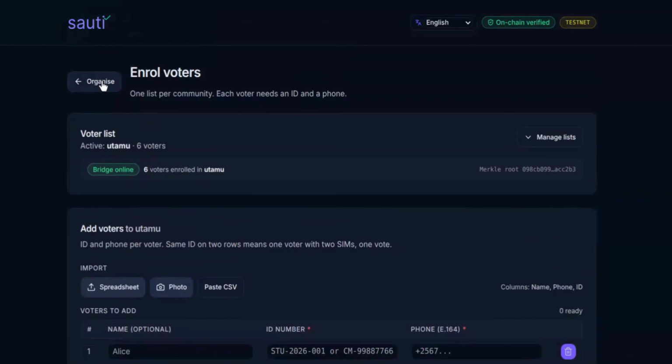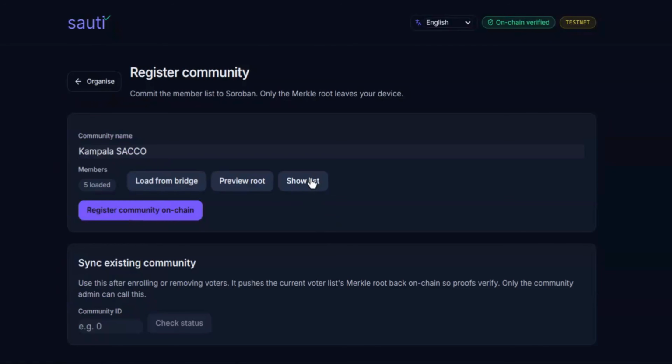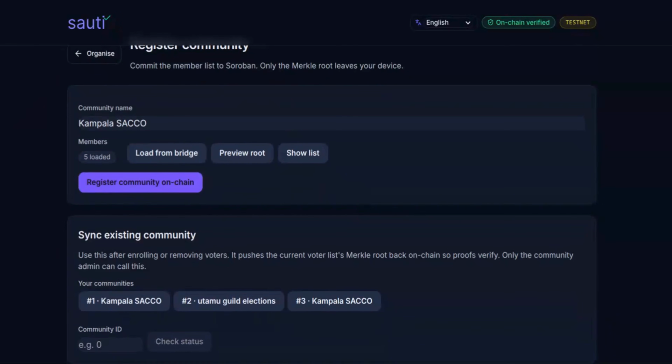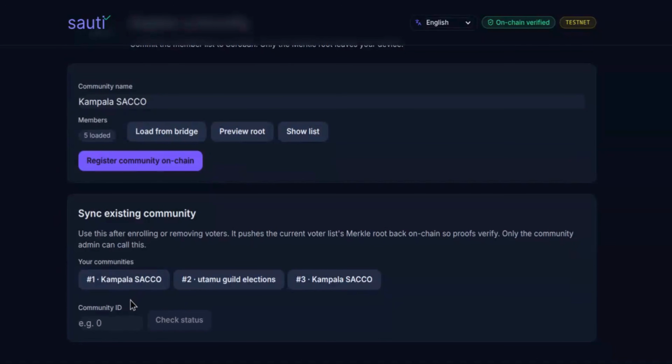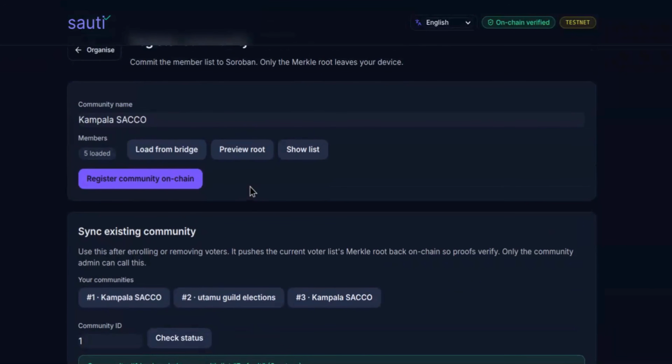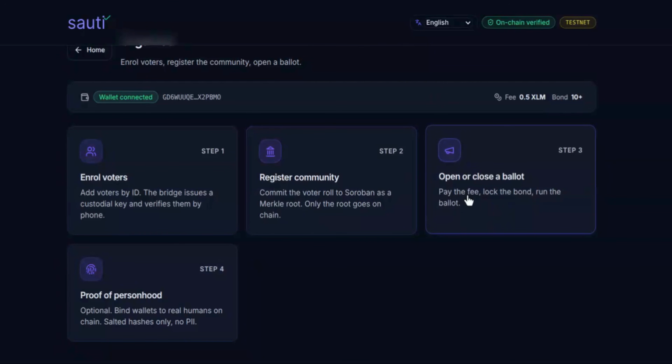So once you're done with that, you come to register a community. The list that you have registered, you need to commit it to chain. But only the Merkle root leaves your device, so you will not find the names and phone numbers on chain. Once you're done with registering a community, you need to sync so that the Merkle root gets updated, and then you can finally open or close a ballot.